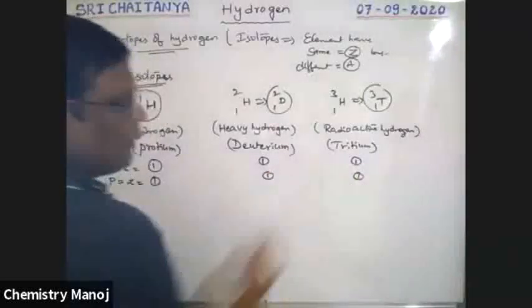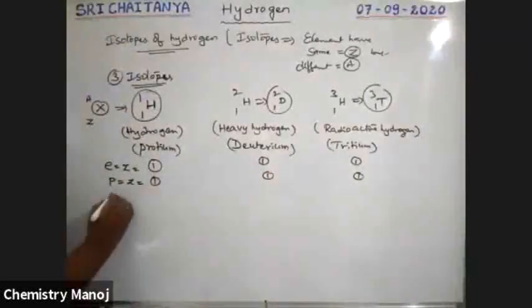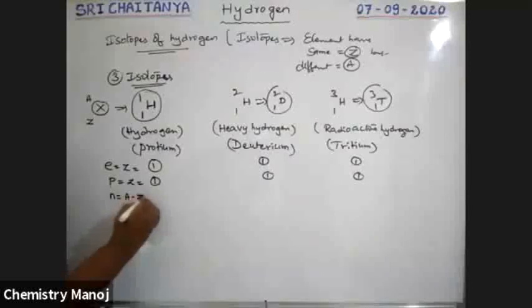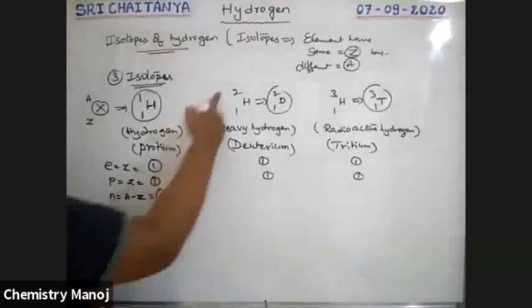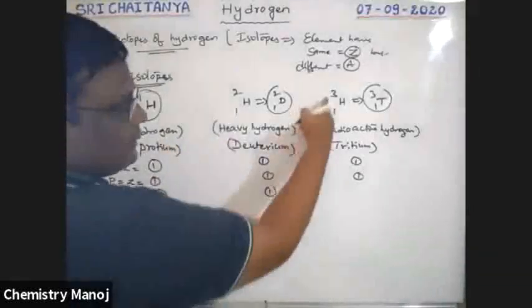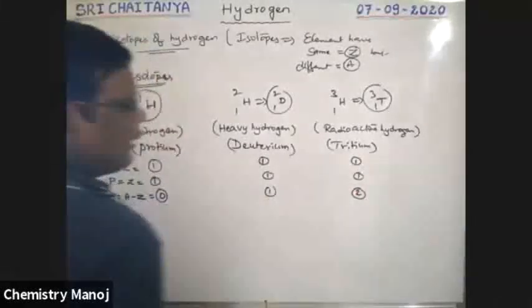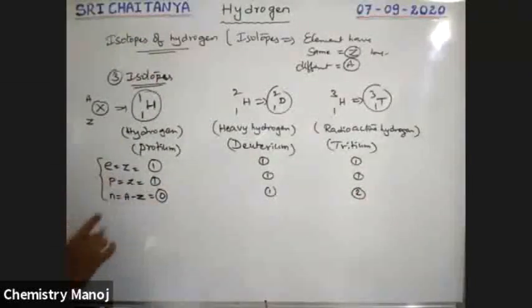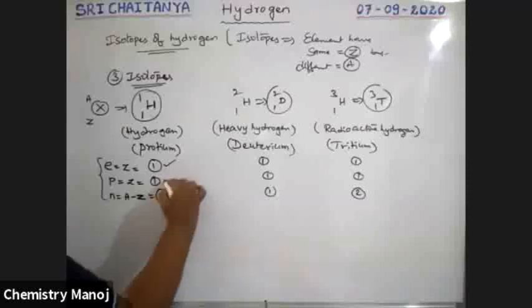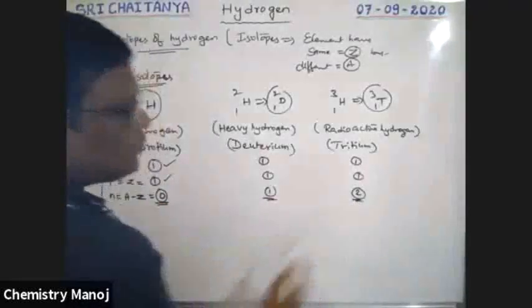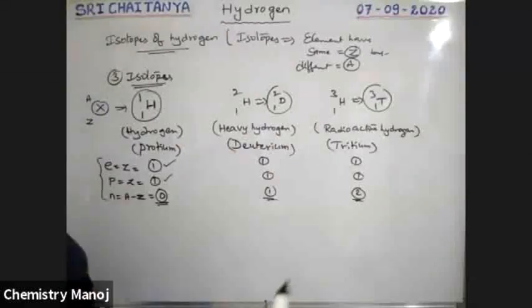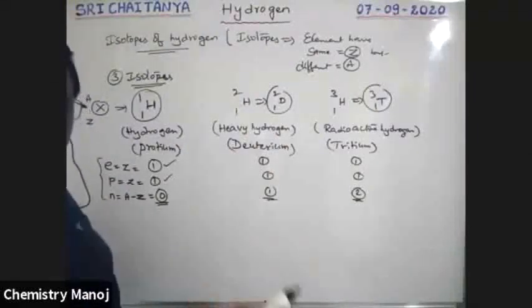Number of neutrons is A minus Z, which is equal to 1 minus 1, 0. Here 2 minus 1, 1. 3 minus 1, 2. That means all these isotopes have the same number of electrons, the same number of protons, but a different number of neutrons. Isotopes differ by the number of neutrons, but electrons and protons are the same.